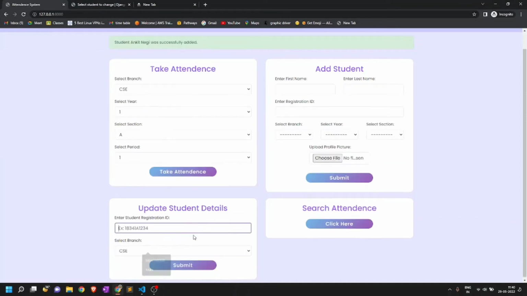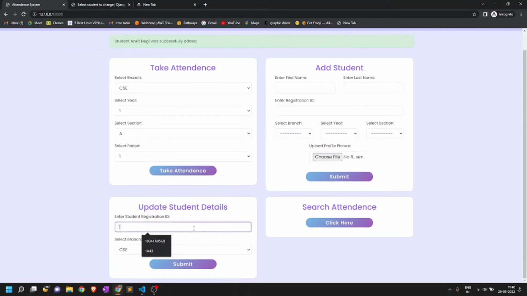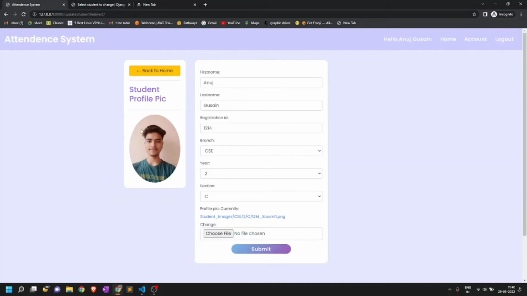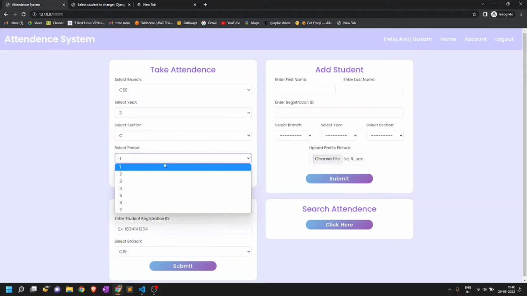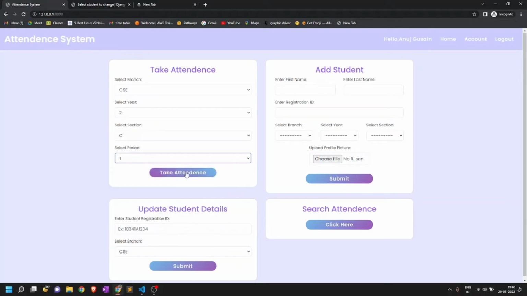In case we want to update the details of the existing student, we can just enter the registration ID here, select the branch here, and when we click submit, it is showing the details of Anju Sai. So we don't need to update anything here. So we will just take the attendance. So we added our student, second year, section is C, and period is first. So let's start take attendance.